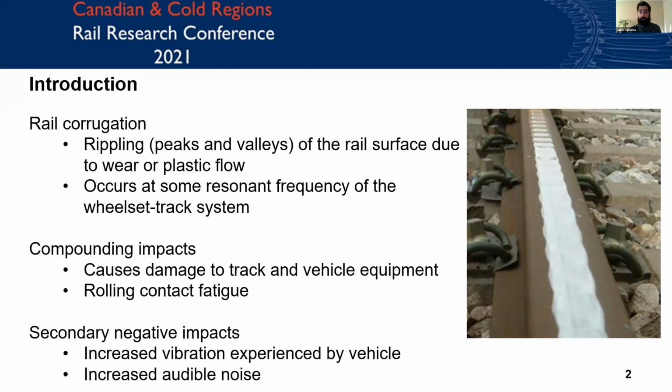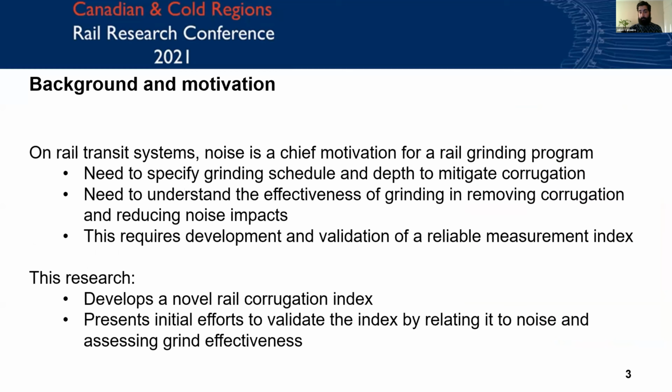Corrugation is the rippling or the presence of roughness on rail surface due to wear as a function of use. The point of contact where the wheel interacts with the rail causes a lot of impact and deterioration that manifests as corrugation at some resonant frequency of the system. It's on the scale of micrometers, but can actually be very detrimental to the function of the system, to both the rail and the vehicle. And there are some undesirable secondary effects caused by corrugation, which we've sort of focused on, specifically noise or sound, as well as vibration just experienced by the vehicle.